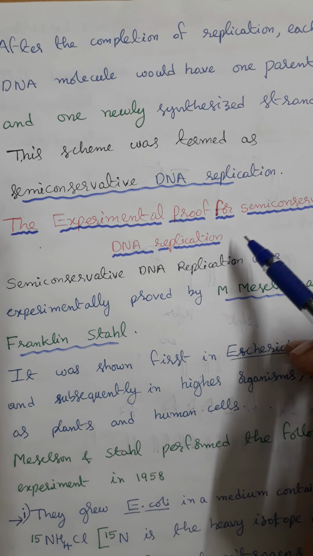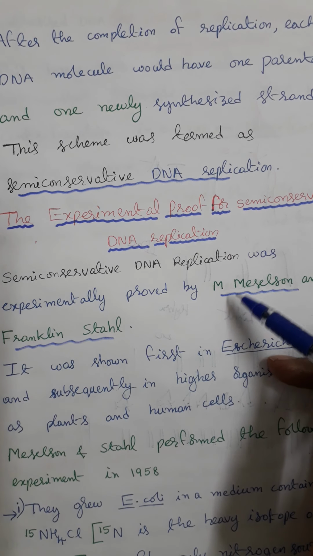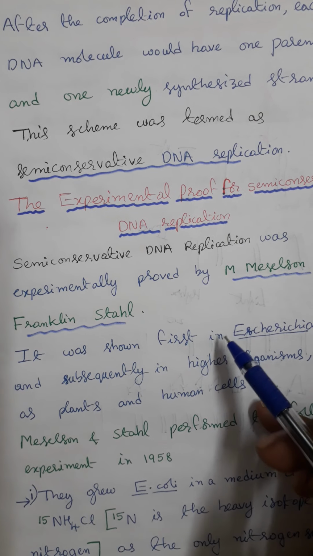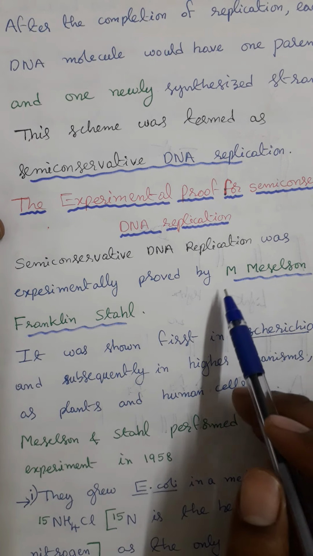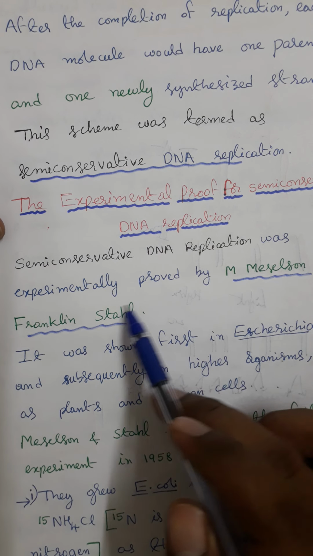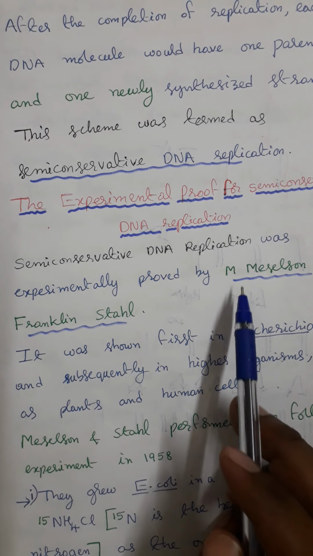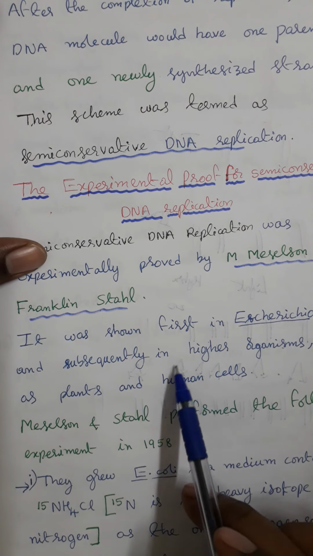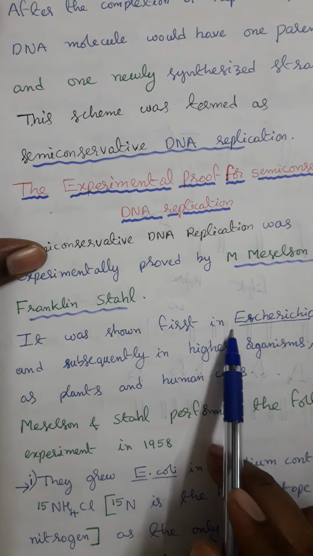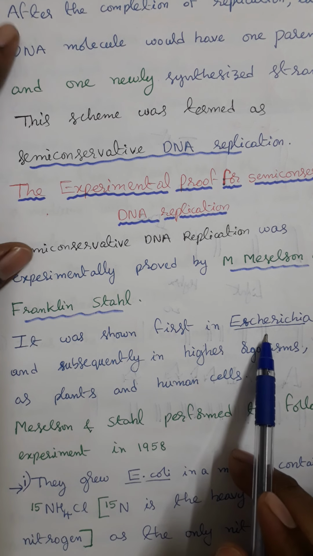So, the experimental proof for semi-conservative DNA replication. Semi-conservative DNA replication was experimentally proved by Matthew Meselson and Franklin Stahl. It's important for objective, please remember. It was shown first in Escherichia coli.